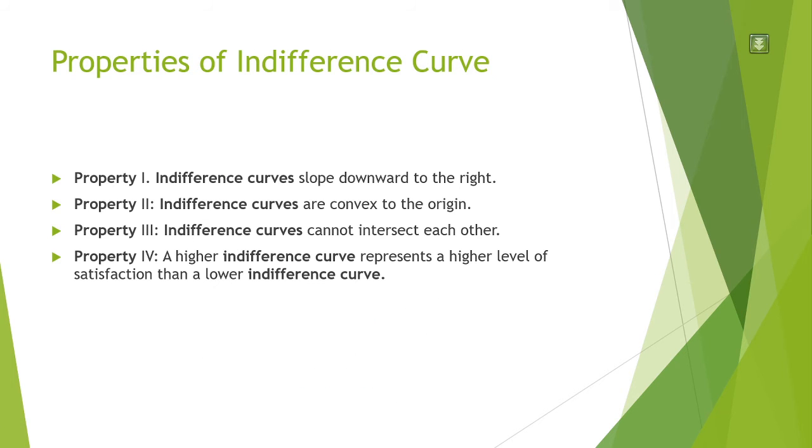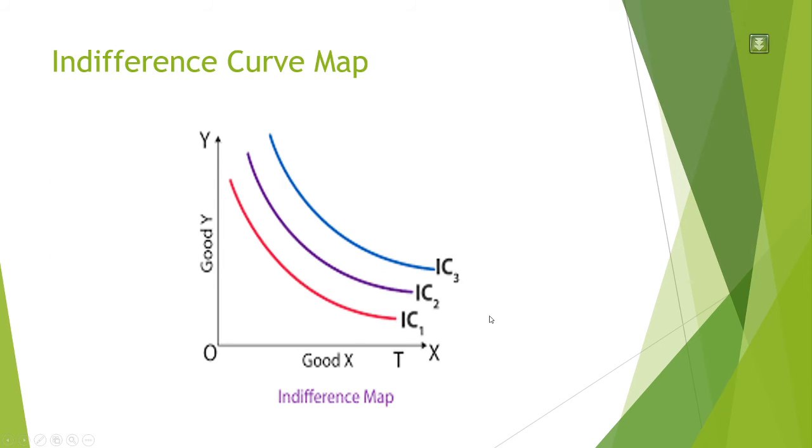Now the third is that indifference curves cannot intersect each other. This also holds in our indifference map, where there are three indifference curves, but they are all parallel to each other. If you look at this, they are not intersecting.